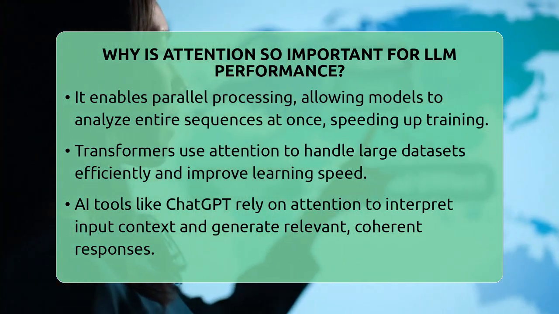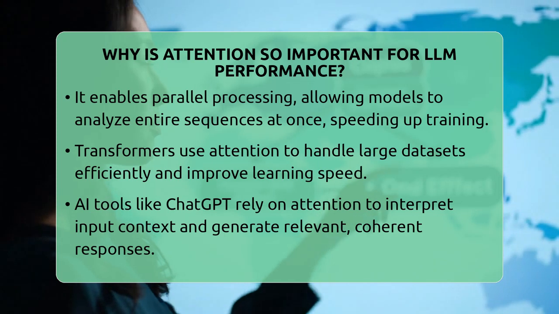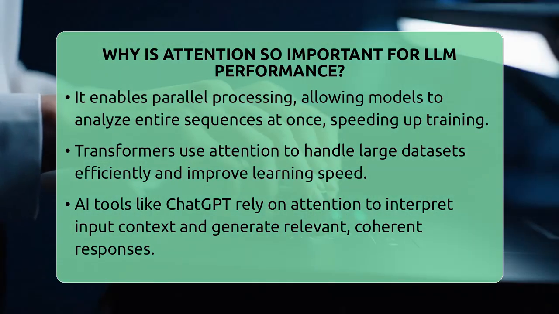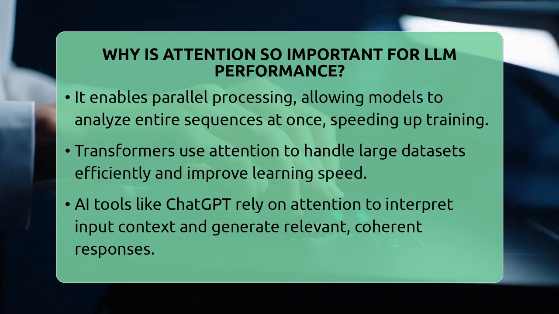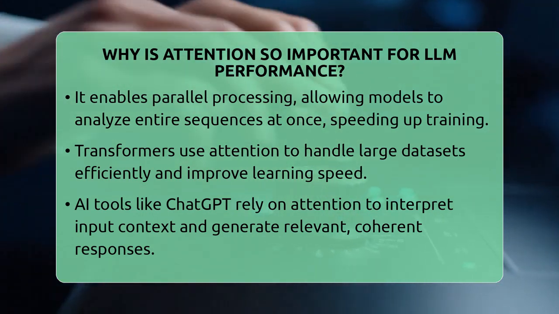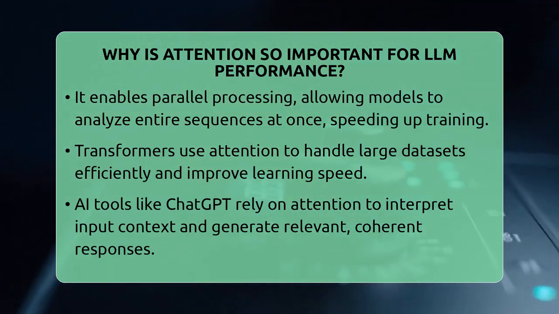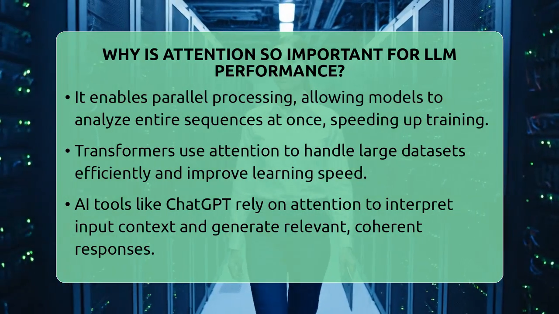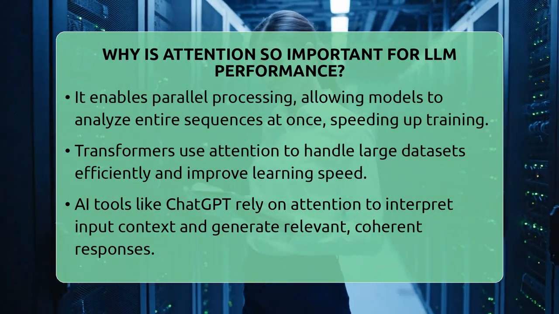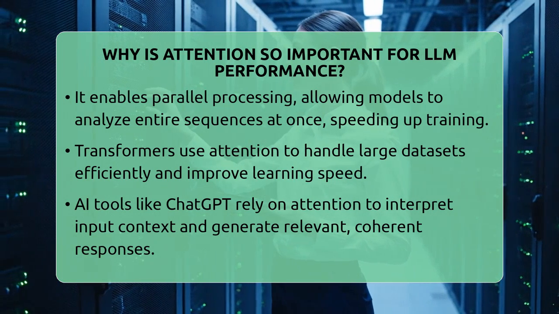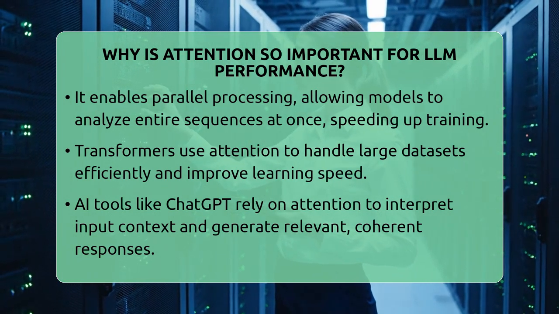Another big advantage is that attention enables parallel processing. Unlike older models that processed words one after another, transformers use self-attention to look at the entire sequence at once. This speeds up training and reduces costs. It also makes the models more efficient at learning from large datasets.